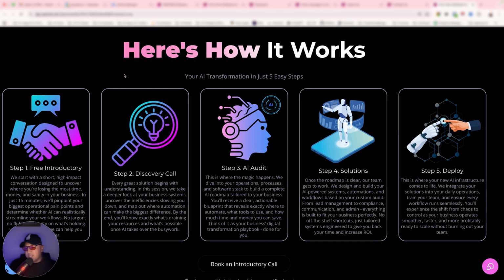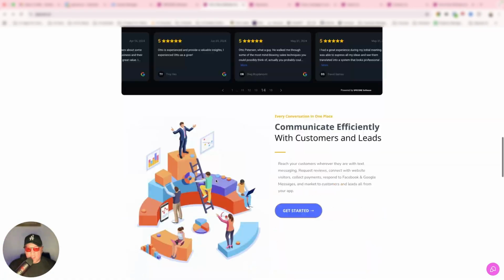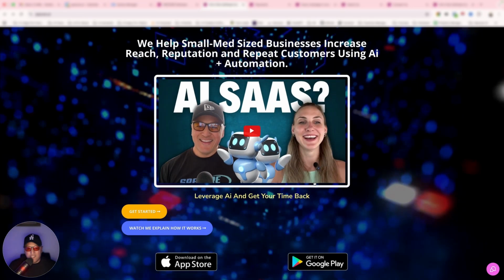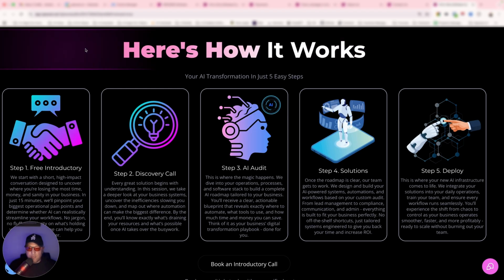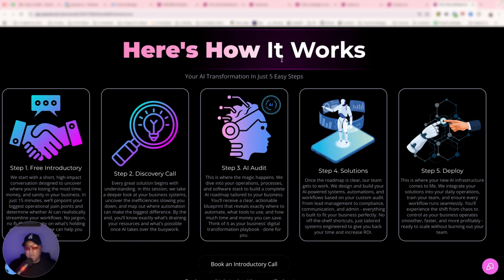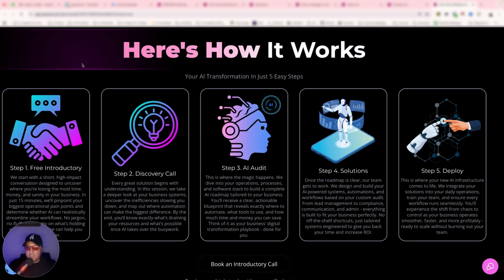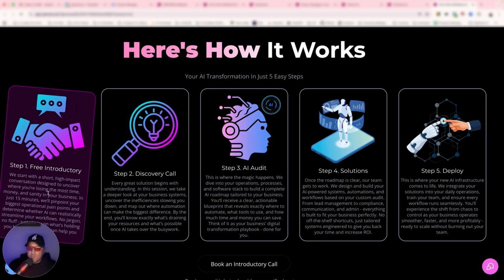So again, as I mentioned before, we wanted to simplify our website from 27 pages, believe it or not, 27 pages on our website, now down to 3. And all we want our visitors to do is take one action. This section explains how it works. If you want to work with us, if you want to use Spacia for your business, this is how it works. Step 1, free introductory call.